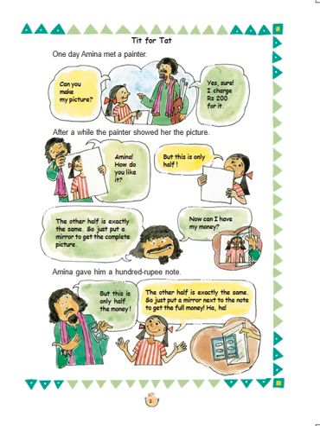Then Amina replied that the other half is exactly the same. "So just put a mirror next to the note and you will get the full money." Ha ha ha. In this way, Amina deals with the painter in the same way he tried to deal with her.